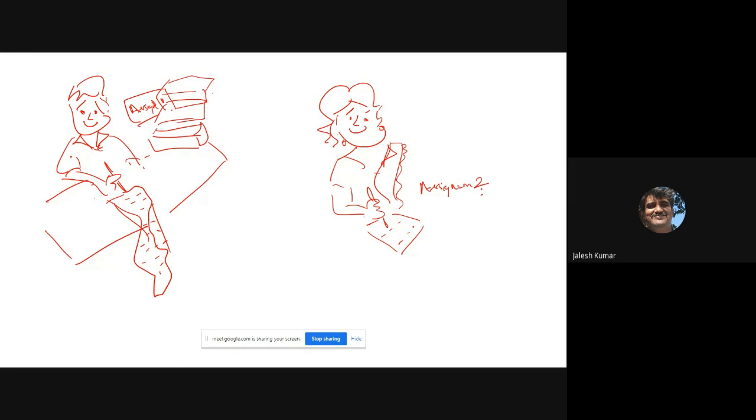Every assignment requires searching many books to write. It is not an assignment you can copy directly from the textbook. To write this assignment, he has to search many books, and to write that assignment, she has to search many books.